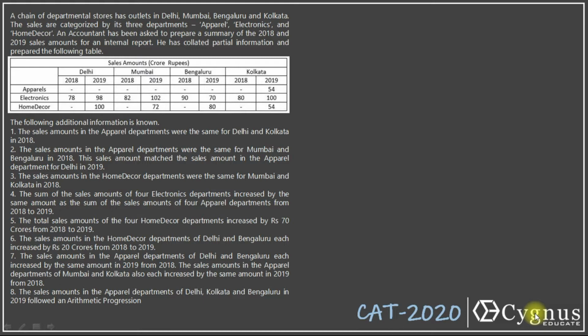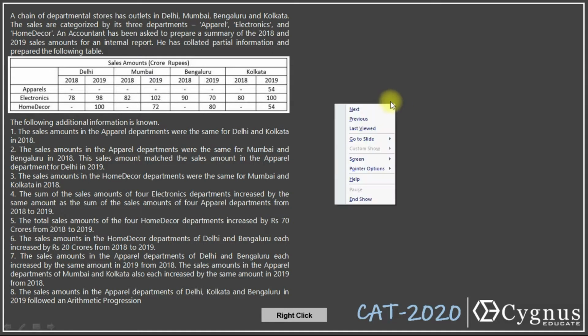A chain of departmental stores has outlets in Delhi, Mumbai, Bangalore and Kolkata. The sales are categorized by three departments. The names of the departments are given here. An accountant has been asked to prepare a summary of the 2018 and 2019 sales amounts for an internal report. He has collated partial information and prepared the following table. The table is given and 8 clues are given here. So we need to fill in the data here. Fine. Let's look at the data.